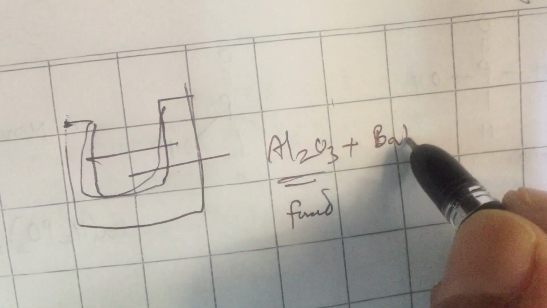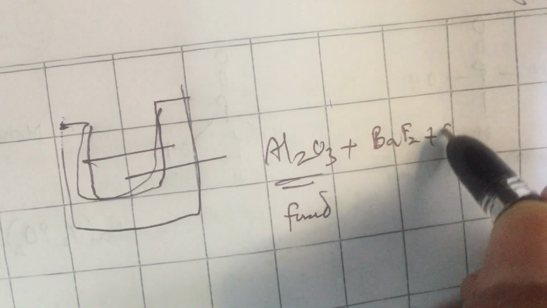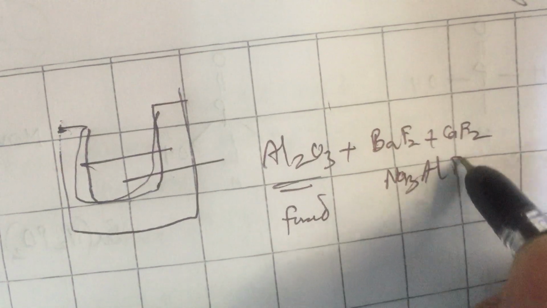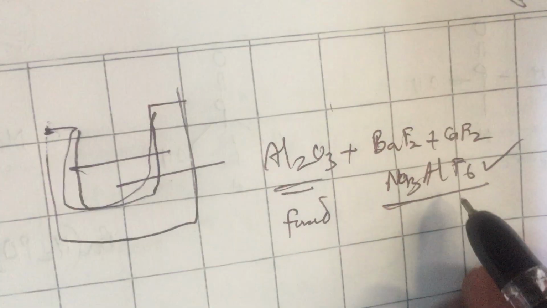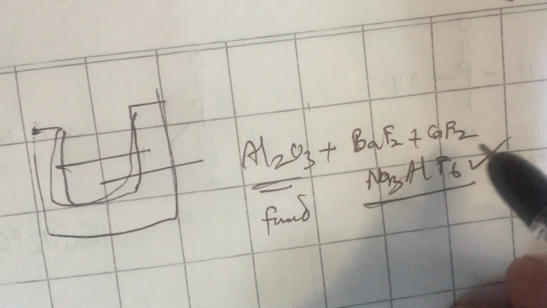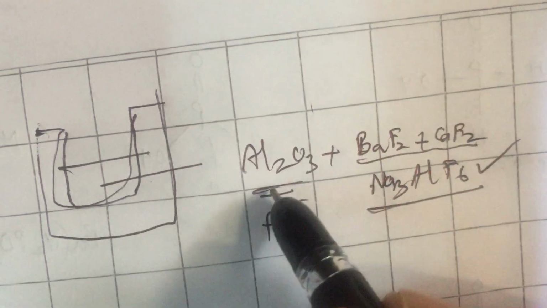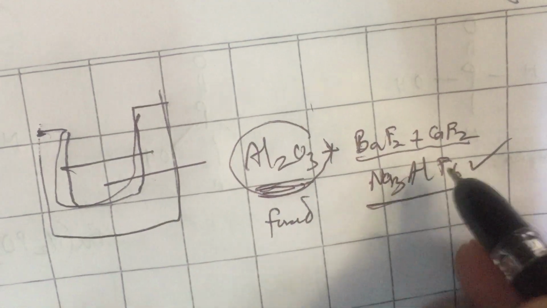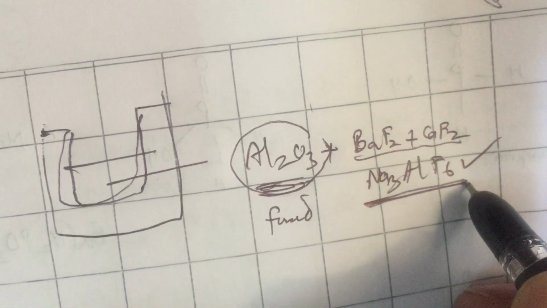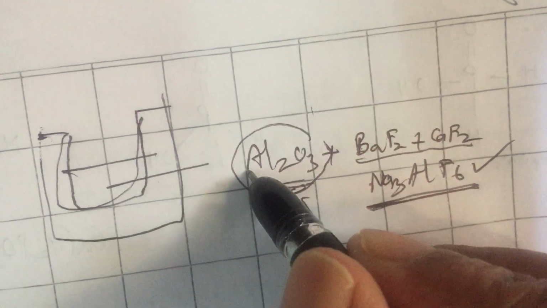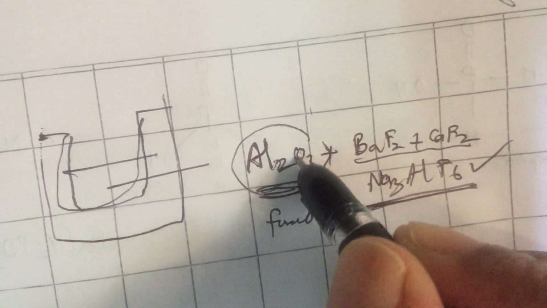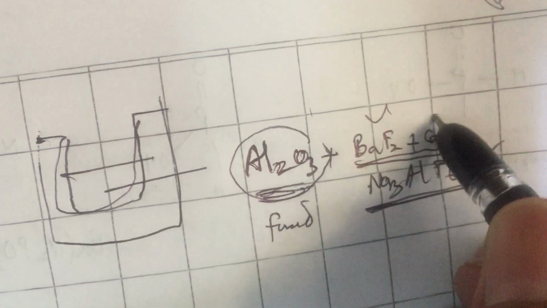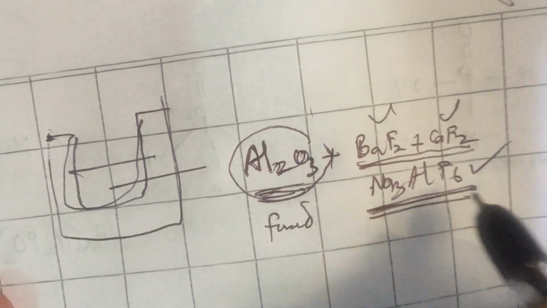So you add something like barium fluoride or calcium fluoride, or you can use Na3AlF6 cryolite. Especially Na3AlF6 is added to increase the conductance. These others are added to lower the melting point. By and large, Al2O3 is the one that undergoes main changes. In order to extract aluminum, you take aluminum ore Al2O3, which is made to melt by heating with these two and additionally cryolite.